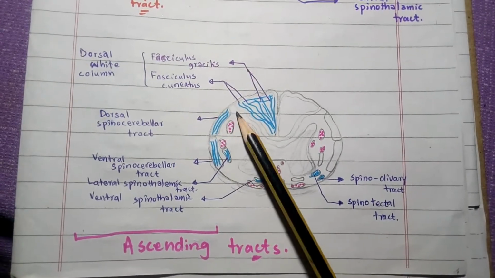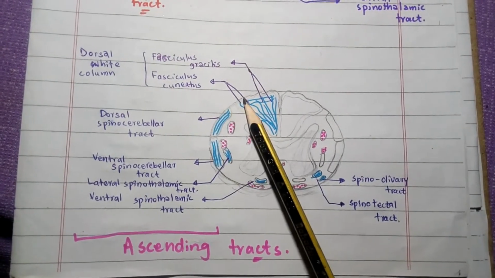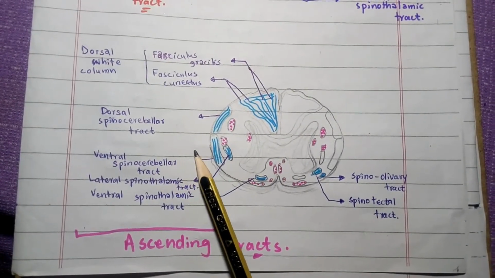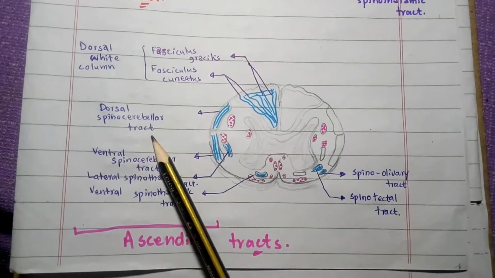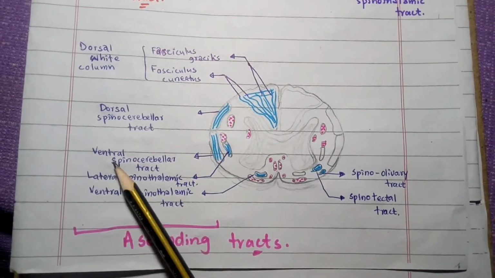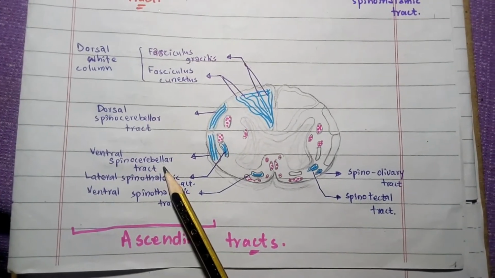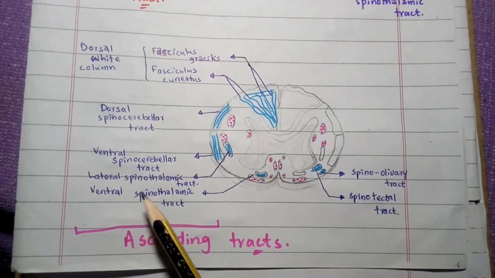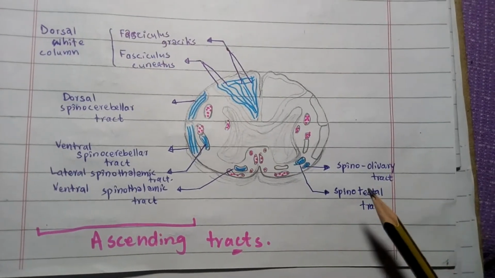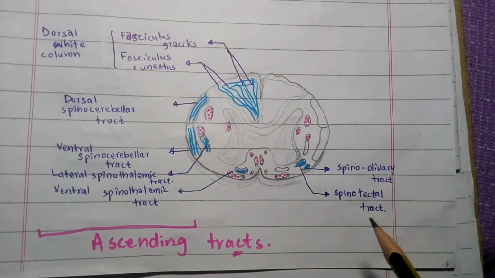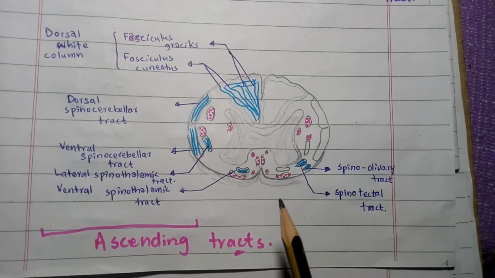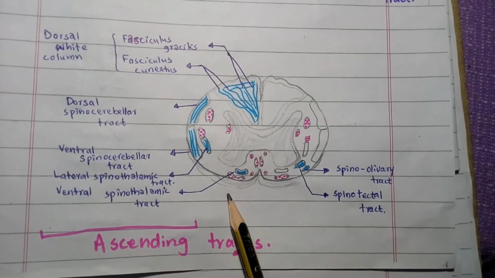In the lateral white column there are the dorsal and ventral spinocerebellar tracts, the lateral spinothalamic tract, the spinotectal tract, the spinoreticular tract, and the dorsolateral or Lissauer tract.